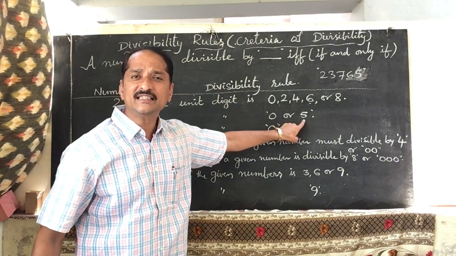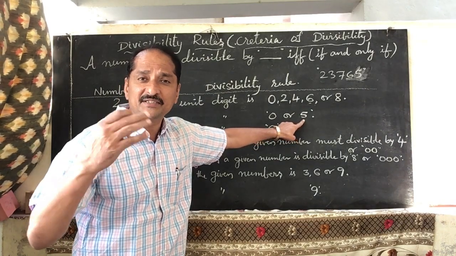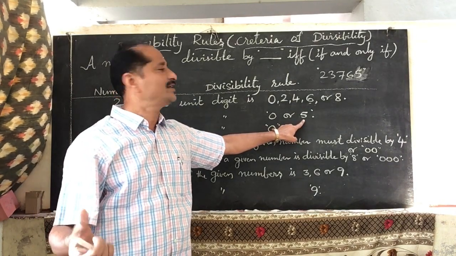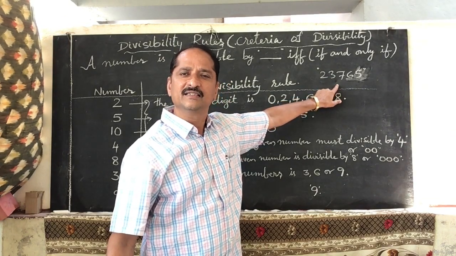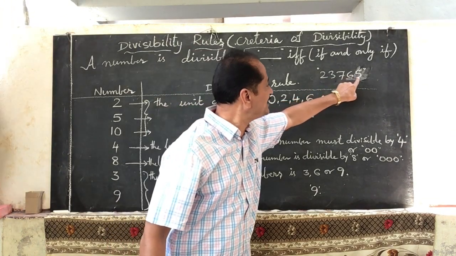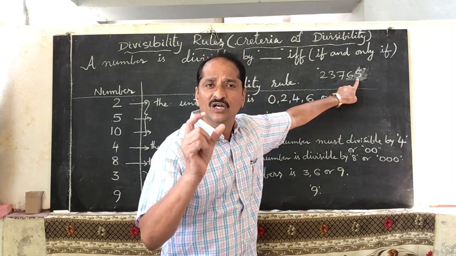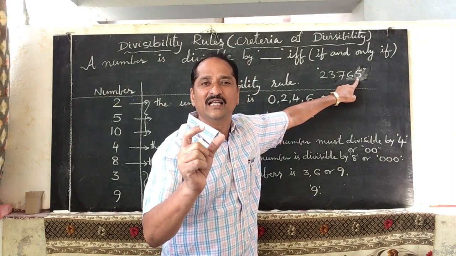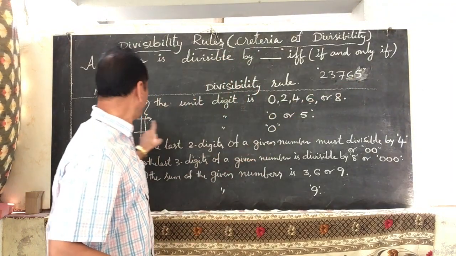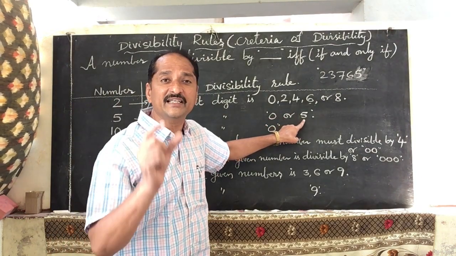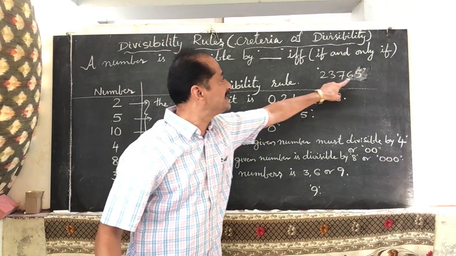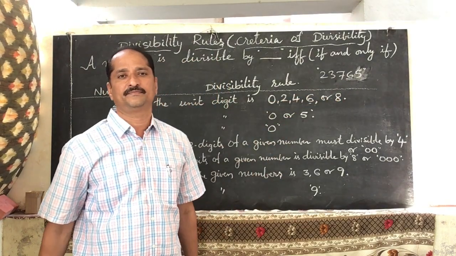If the unit digit is 0 or 5, then that number is divisible by 5. Now is this number divisible by 5 or not? Check the unit digit. The unit digit is 5. The rule says the unit digit is 0 or 5, so this number is divisible by 5.